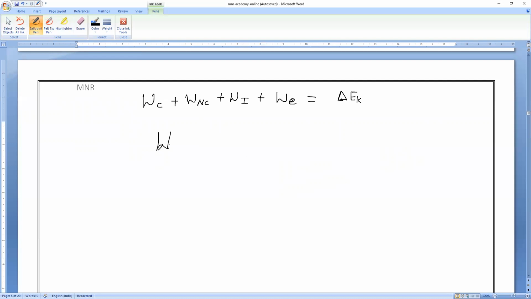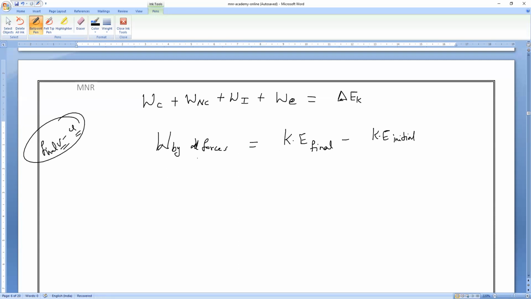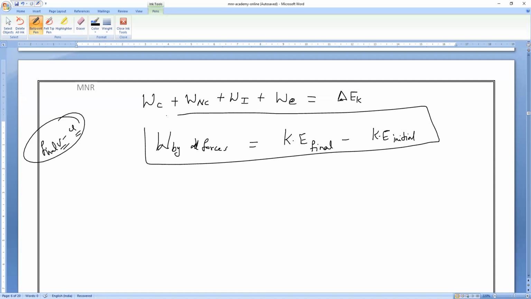Clear, Mr. Rudreswa? So W by all forces is equal to change in kinetic energy. Change in velocity means I can say final velocity minus initial velocity. Same way, change in kinetic energy means what will happen? Anybody can tell me? Final kinetic energy minus initial kinetic energy. So that is only called work done by all the forces on a body. I hope everybody understands. Everybody.